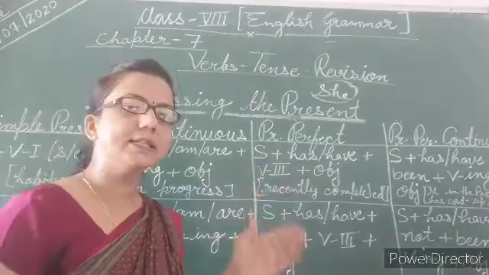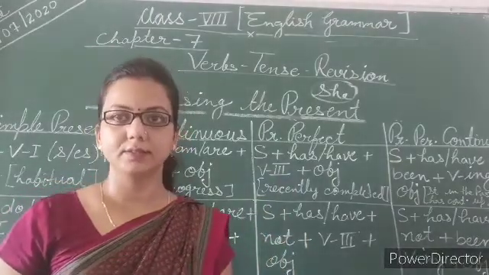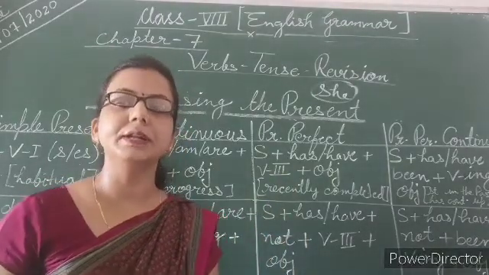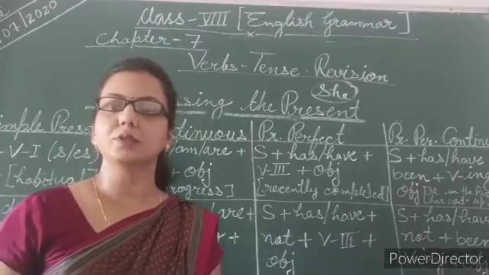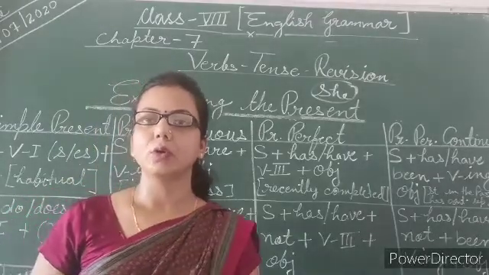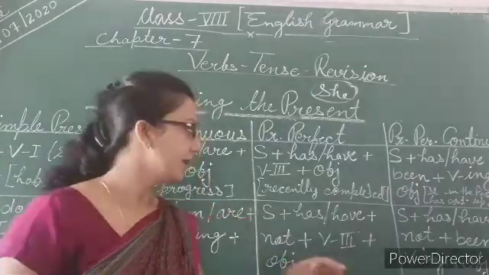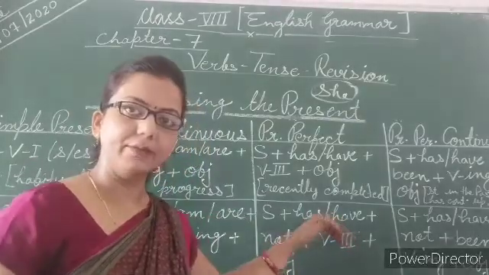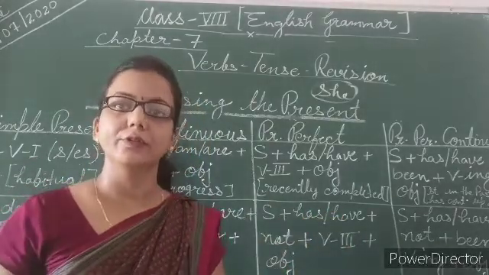Now just try to change this example into negative form. For negative, you just need to add the word not, but where? In between has or have and the verbs form.